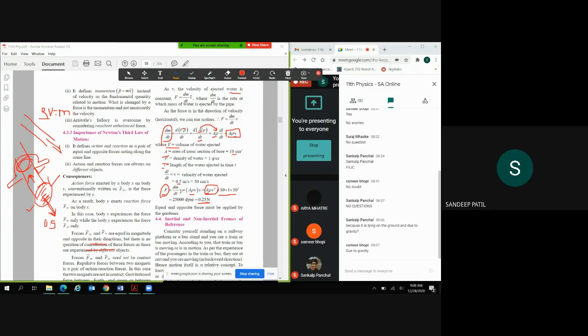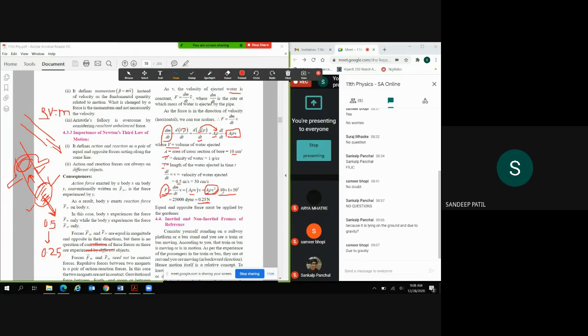So in that case we can see that force is directly proportional to v square. Means if we change the velocity by half, it will change the force by square of the magnitude, right? So what I want to say is that if we change velocity from 0.5 to 0.25, the force will change by a fourth of the magnitude.